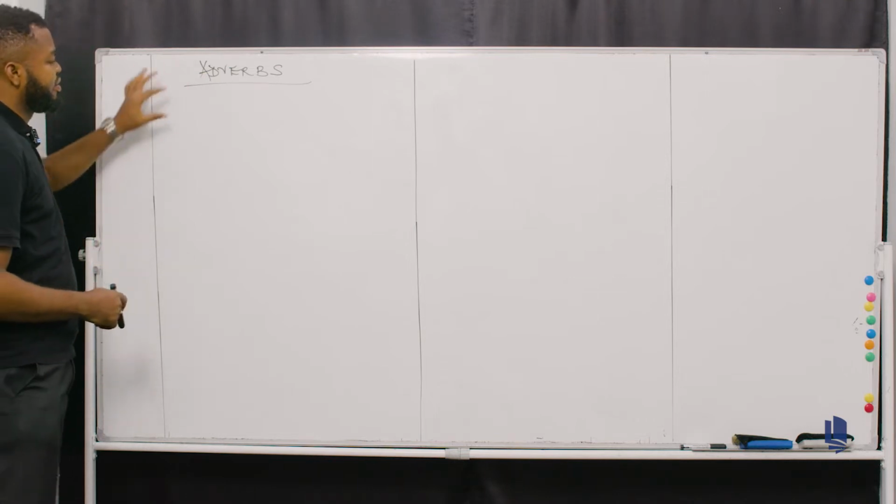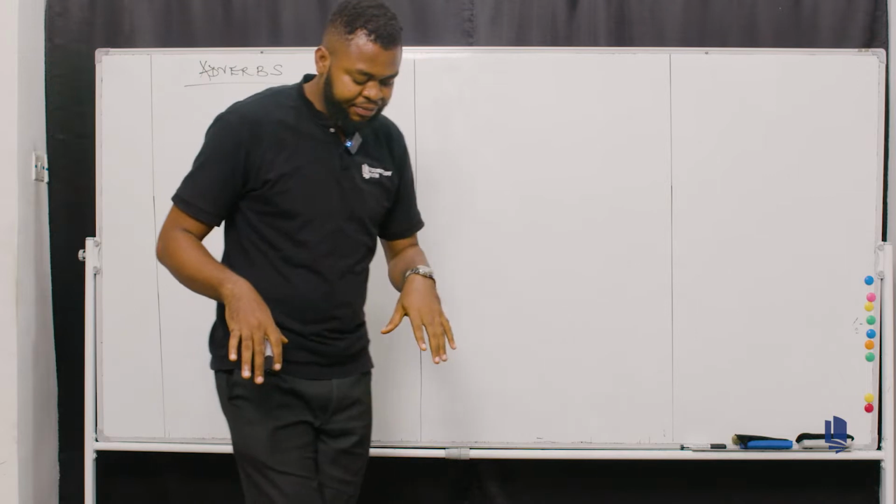Now let's start. Now we're looking at the concept of an adverb.